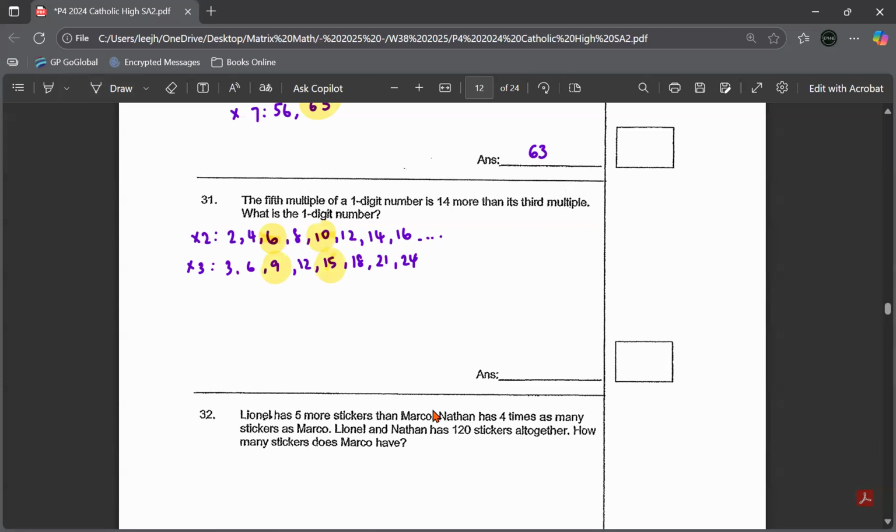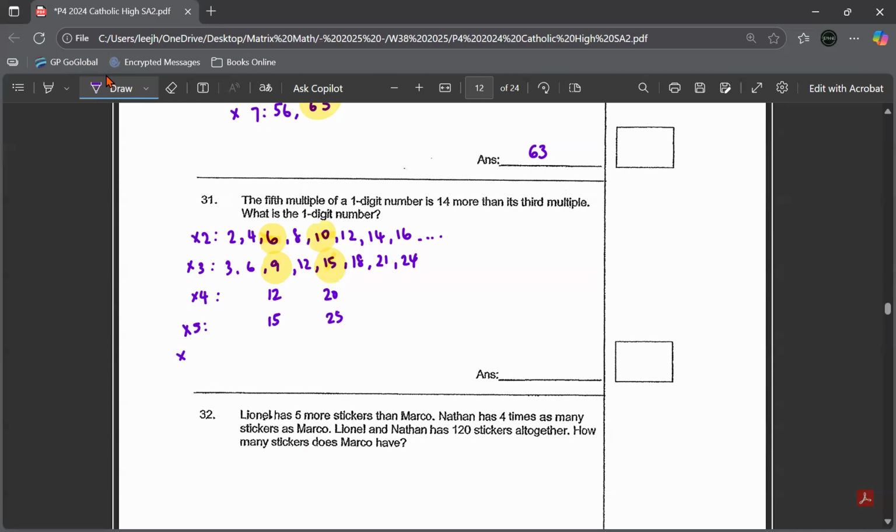Multiples of 4: third multiple of 4 is 12, fifth multiple of 4 is 20. Multiples of 5: third multiple of 5 is 15, fifth multiple will be 5 times 5, 25.